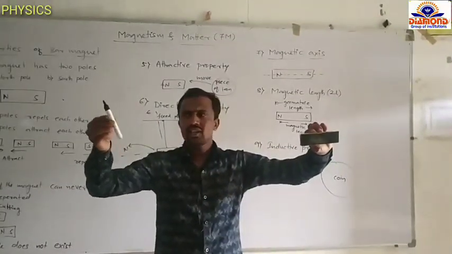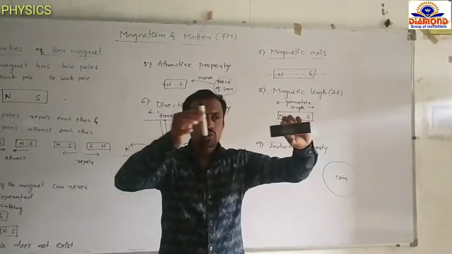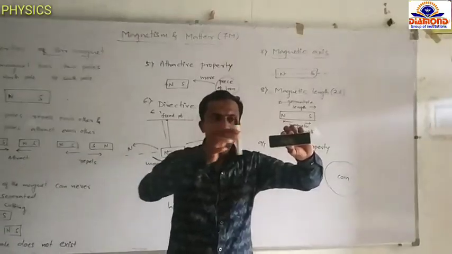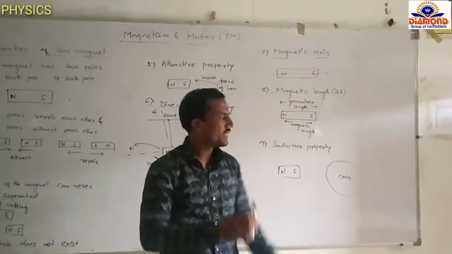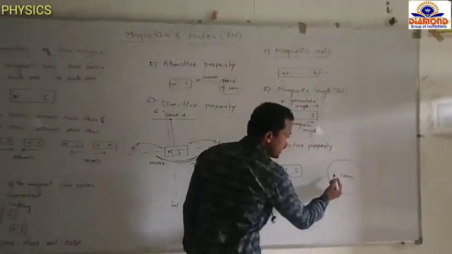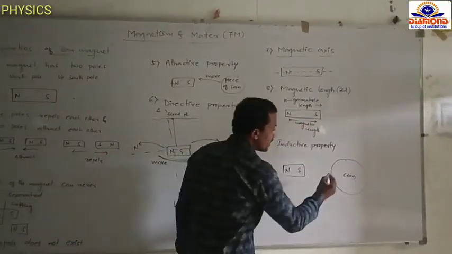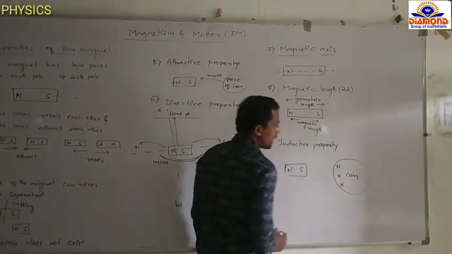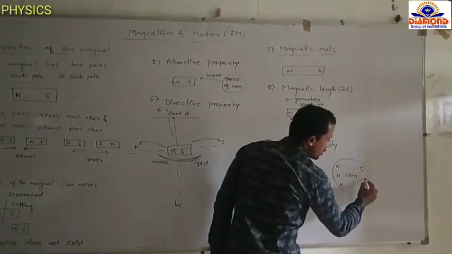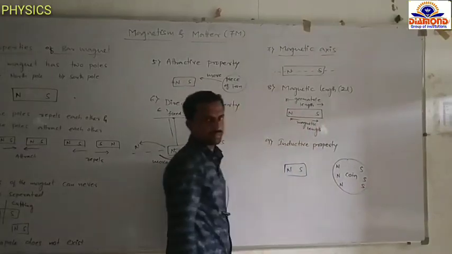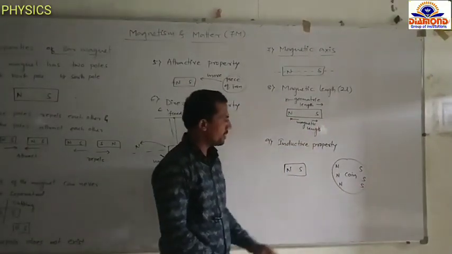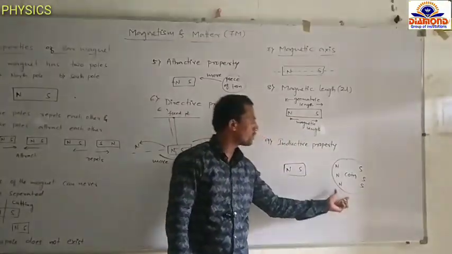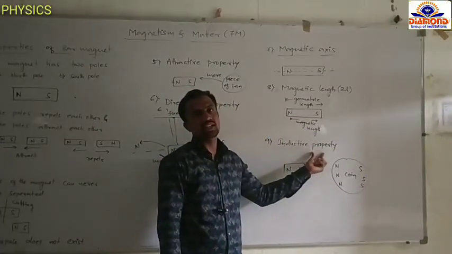Imagine we bring the coin to the nearest point of the magnet and place it there. Then unlike poles are developed at the nearer side and like poles are induced at the further side. This phenomenon, developing poles inside the material, is called the inductive property.